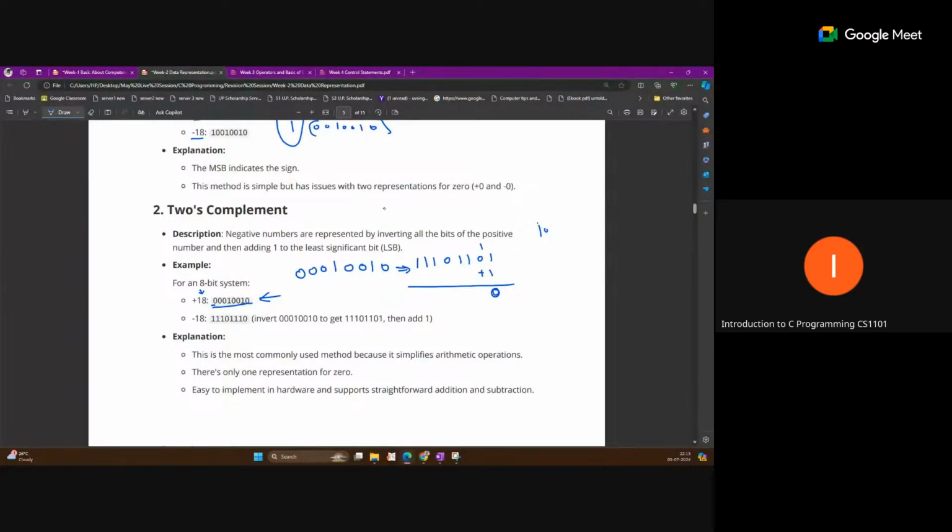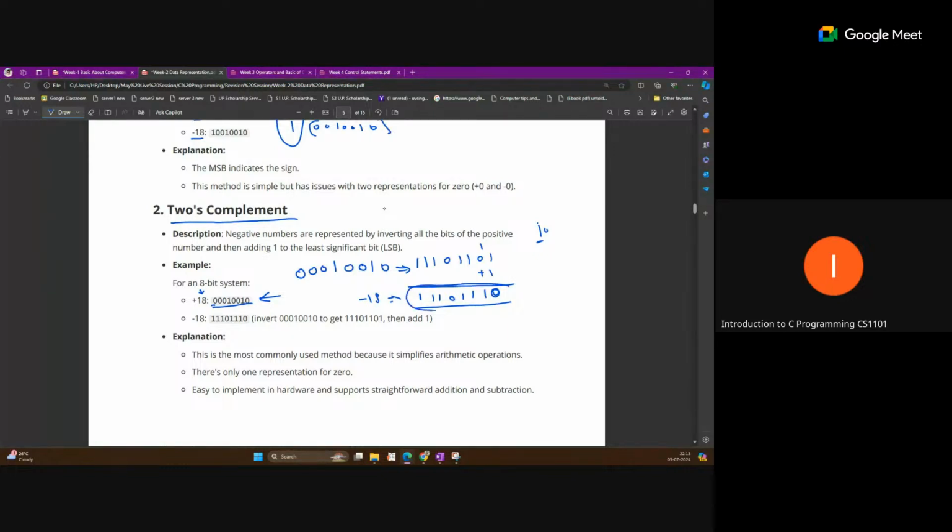Then 1 plus 0 becomes 1, and the remaining bits stay the same: 1 1 1 0 1 1 1 0. This number represents minus 18 in our 2's complement representation for negative numbers.